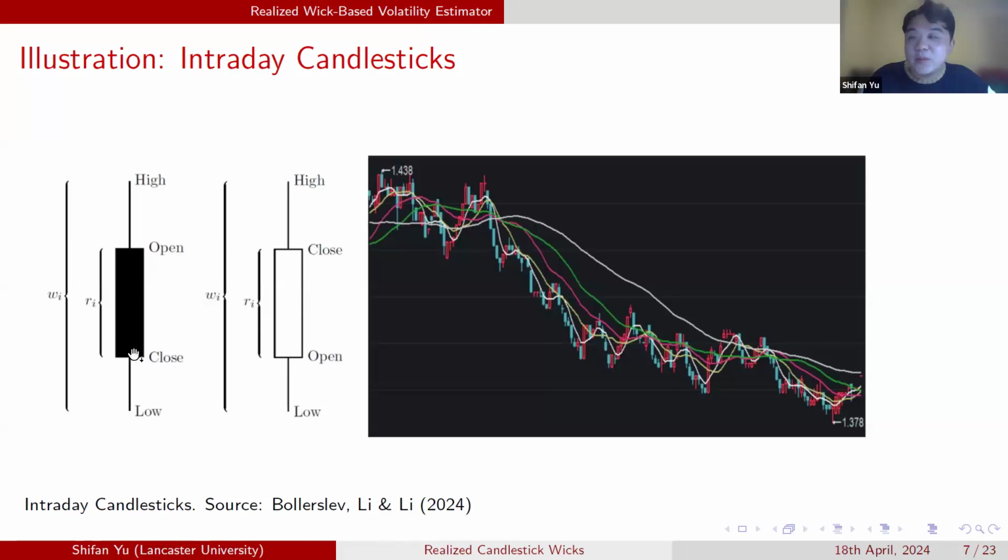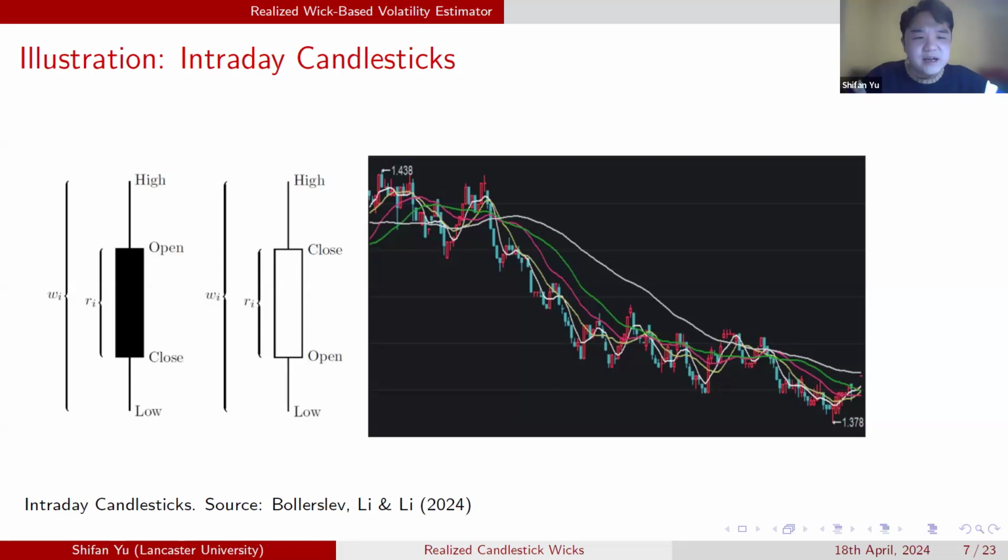The length of the real body of the candlestick is actually the return, or more exactly speaking, the absolute return. And also each candlestick has an upper wick or upper shadow, and a lower wick or lower shadow, indicating the highest price and the lowest price over this small interval. So the total length of the candlestick is the range of the price path over that interval. So this is the candlestick data.